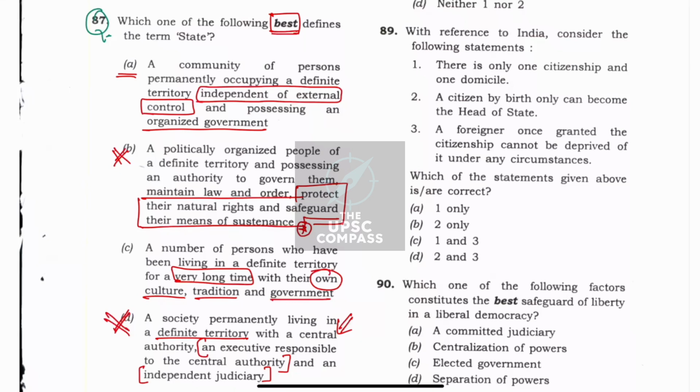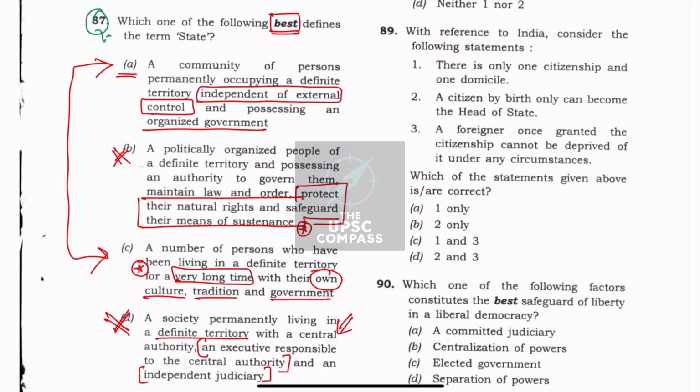Now coming to option A and C, I was very confused among these two options. Here we see the keyword used is very long time. A number of persons who have been living in a definite territory for a very long time, then only it would be defined as state. So this becomes very difficult because there is no necessity for staying for a very long time.